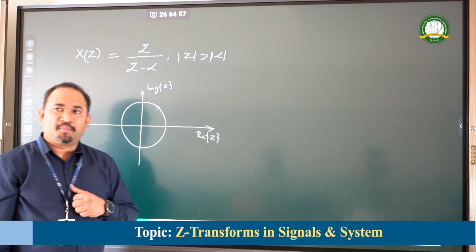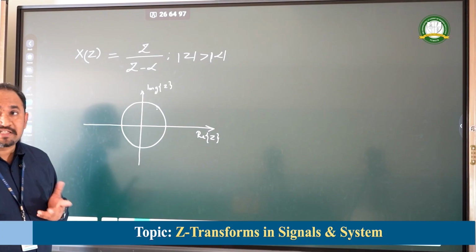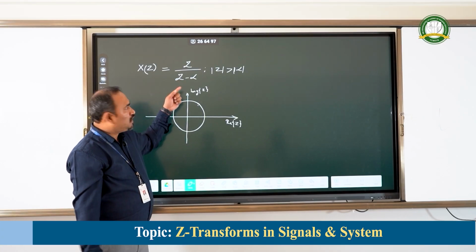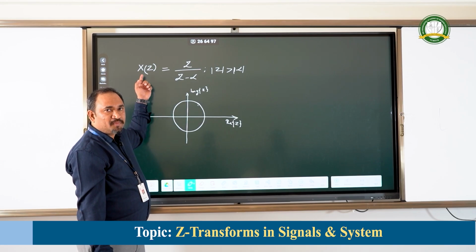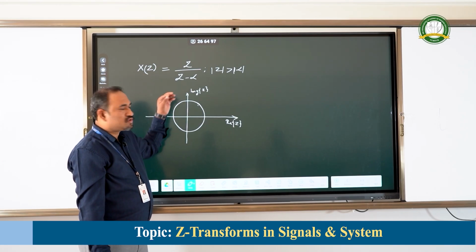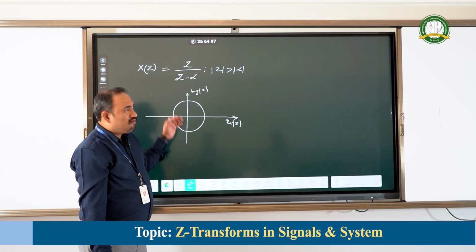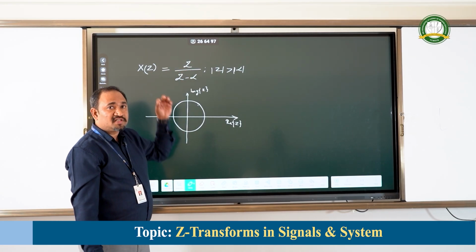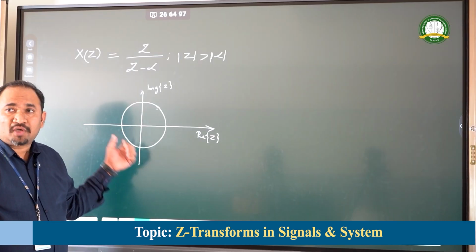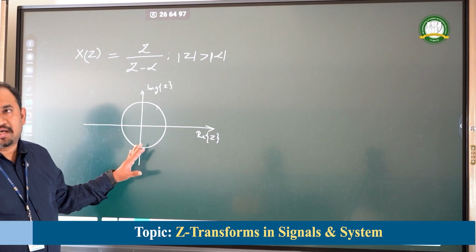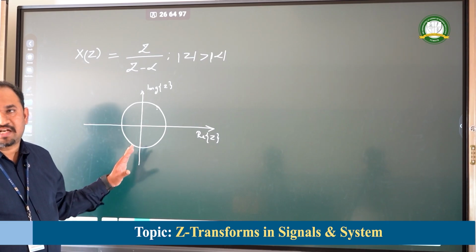How to identify poles and how to identify zeros in this particular expression? For whatever values of Z the expression X of Z becomes infinite, those values are the location of poles. For whatever values of Z the expression X of Z becomes 0, those values will be the location of zeros in this ROC plane or in the Z plane.